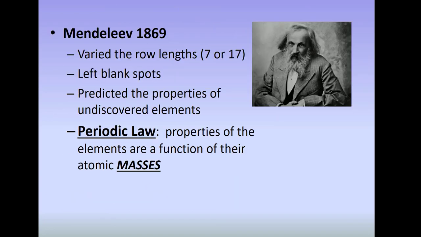So Mendeleev, he was a Russian, and in 1869, he took the known elements and he put them on little note cards, and he dealt out and sorted these cards, and he put the elements into varied row lengths of 7 or 17, and he left blank spots, and that's what gave him credibility. He said that there's a blank spot here, there's an element that hasn't been discovered yet, it should have such and such melting point, it will have such and such properties. And then he published this. So very brave to do this.